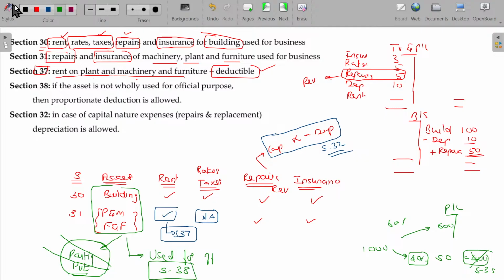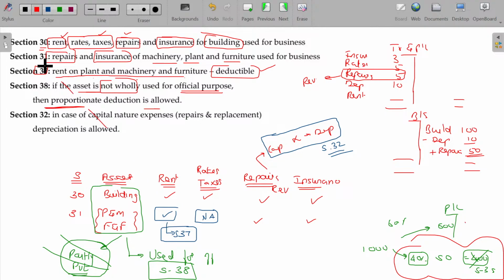Section 38 is nothing but if the asset is not used wholly for official purpose, then proportionate deduction only is allowed. So 40% is for self-occupied, which means only 60% can be debited as per section 38.